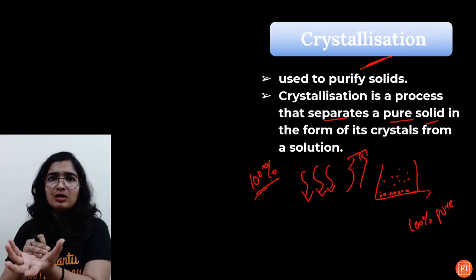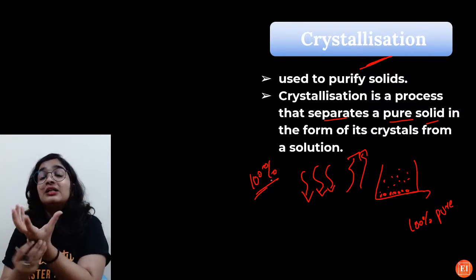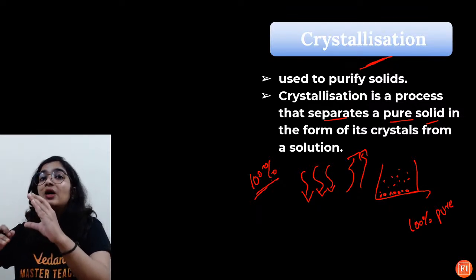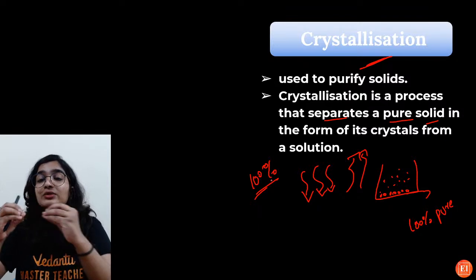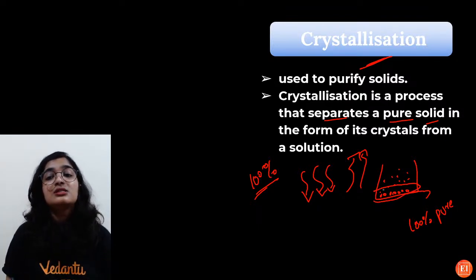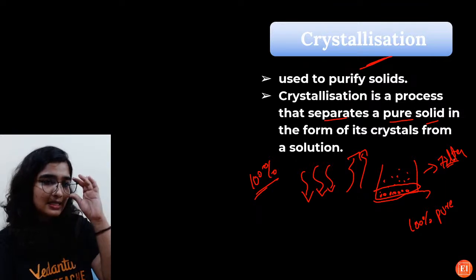We take the salt and prepare a saturated solution of it. You need to heat it. Then when the hot solution starts cooling down, the excess solute will start coming out in the form of crystals, and those crystals you can just filter. You will end up getting the pure substance.